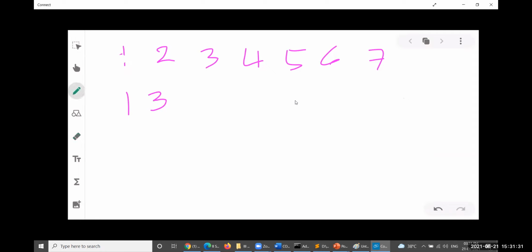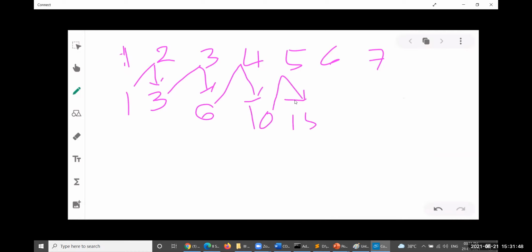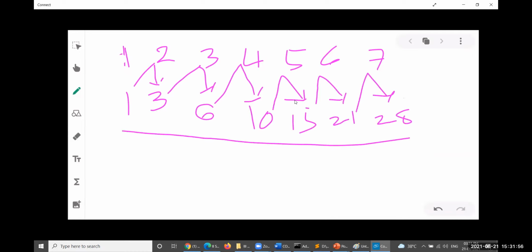Okay, let me take this one, and add these two, it will produce this value. Add these two, it will produce the next value, that is 6. Add these two, the next value, that is 10. Add these two, it will produce let me say 15. Add these two, that will produce 21. Add these two, it will produce 28. So these are the prefix sums.